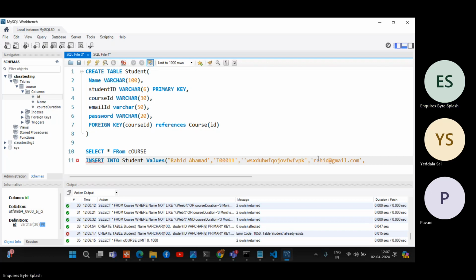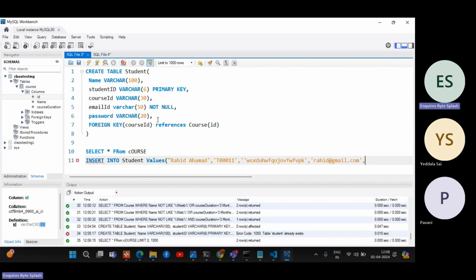Okay. Here we can make it not null, default 0 for integers, default null for non-null values. If I make it not null, it means you should not give a null value or an empty value here. Not null means you should have a value. Without email, how can you register? You cannot, right? That is not null.